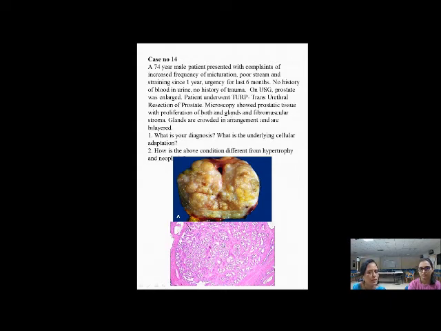Okay, so this is the microscopy. A lot of glands are there. Glands are proliferated, and the stroma in between is slightly less, though at places it is more. But microscopy has shown proliferation of both the glands and fibromuscular stroma. So fibromuscular stroma, what does it contain? It contains smooth muscles, that they should know. So proliferation of these glands is, what answer did they give?